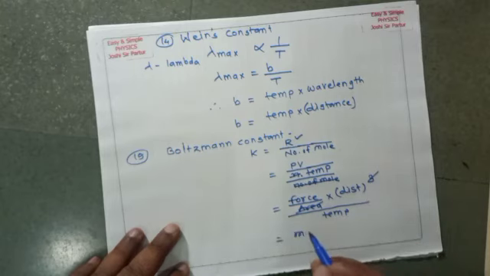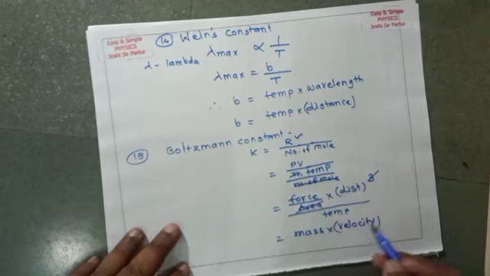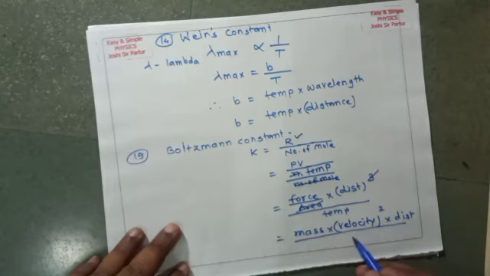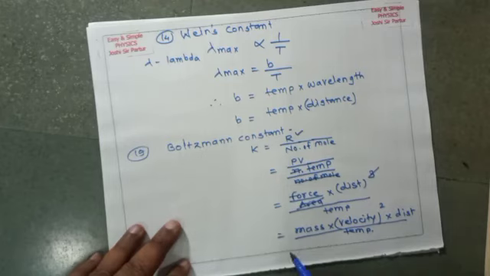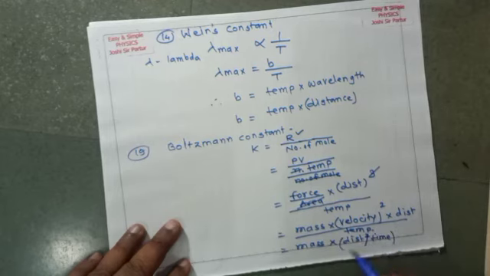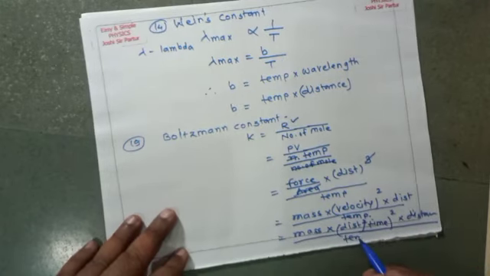So here mass multiplied by velocity square multiplied by distance upon temperature. That is mass multiplied by distance upon time, bracket square, multiplied by distance divided by temperature.